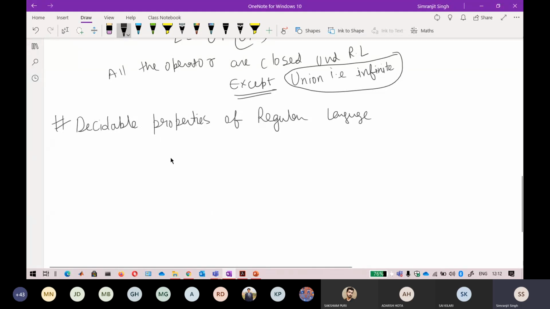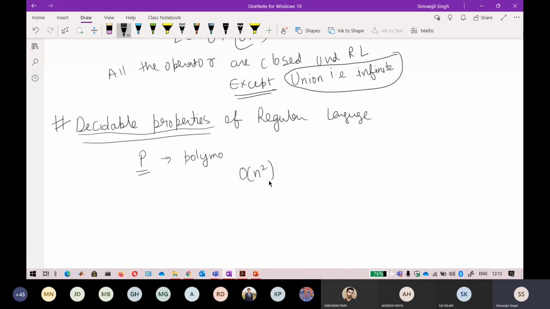Okay, so now it is very simple to explain these decidable properties. If you have studied complexity theory in algorithms, you will find that there is something called a P problem and something called an NP problem. So what exactly is a P problem? A P problem is one that is solved in polynomial time. Polynomial time is simple complexity, like O of n squared, something like this, in the form of a polynomial.